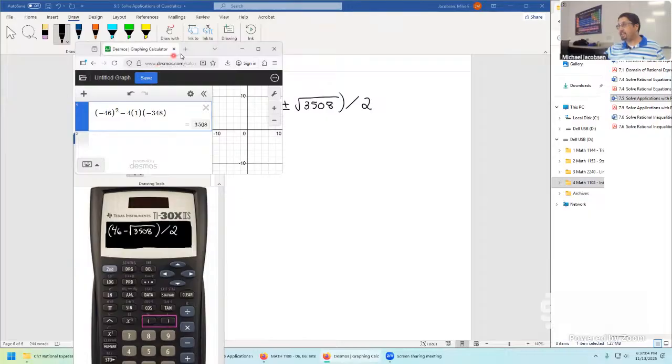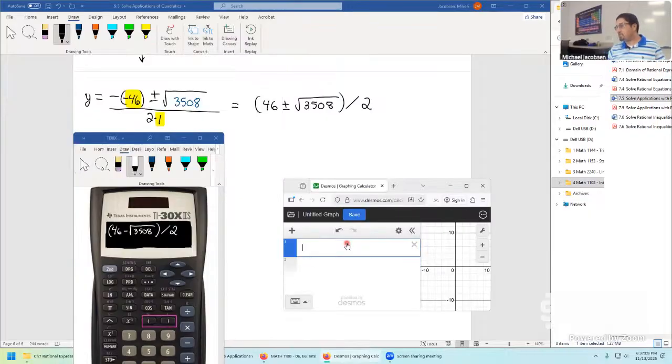This is a dummy calculator, so let me do it on one that actually works. Desmos is not a good one to use for the class because you can't take Desmos into an exam setting. So again, Desmos is really just for a classroom demonstration calculator, just a fast one for us to use. If I was doing this one, say at home to practice for an exam, I'd definitely be doing it on a calculator like this. But for the classroom demonstration, here's what we would get.